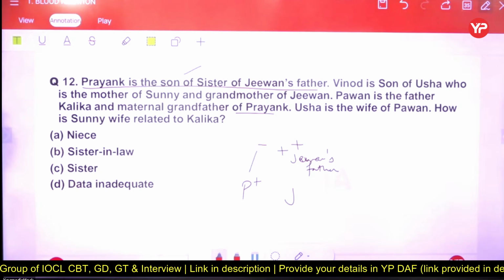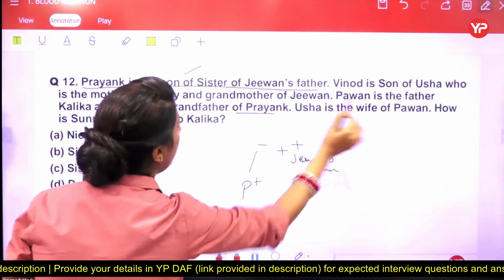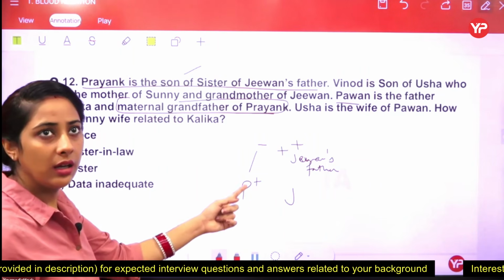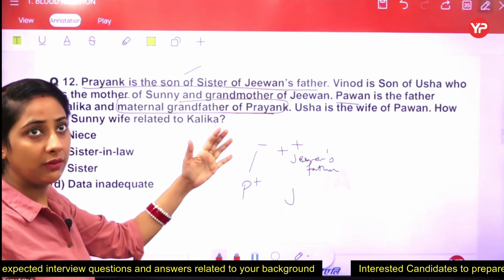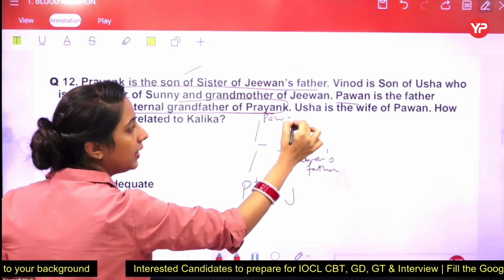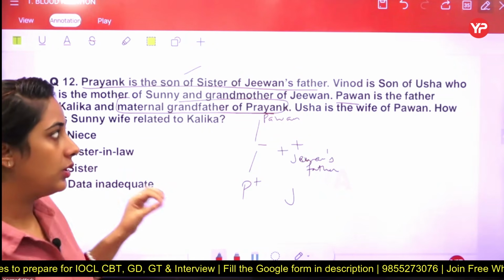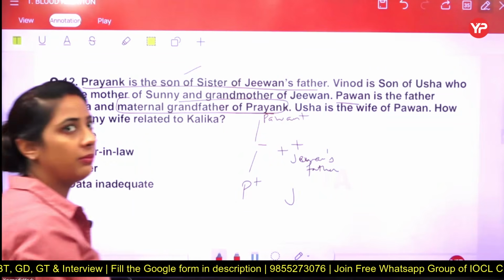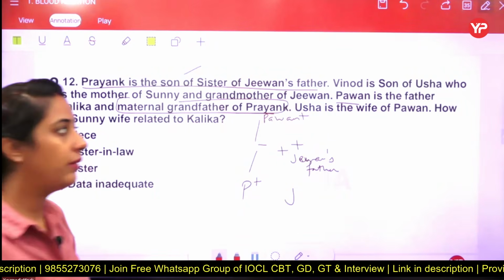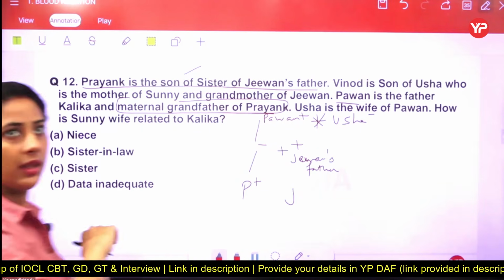So the next information about Priyank. Pawan is the father of Kalika and maternal grandfather of Priyank. So we have to read from Priyank's angle. Pavan is the maternal grandfather of Priyank. We have Priyank here. Pavan is a grandfather, but maternal grandfather. It means Nana. So this is Pavan. Pavan has a daughter who has become the mother of Priyank. Got it? So now Pavan is a father, so we have to take this gender as well. Now the next information is related to Pavan. Usha is a wife of Pavan. So Usha is married to Pavan. We have solved this one.